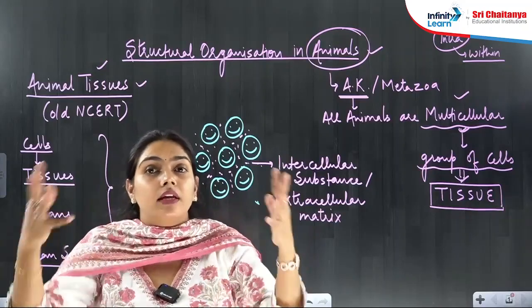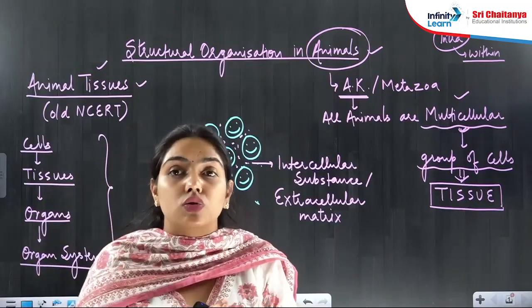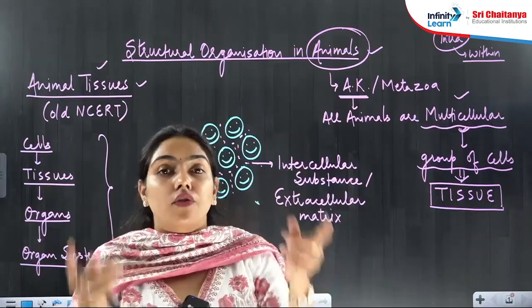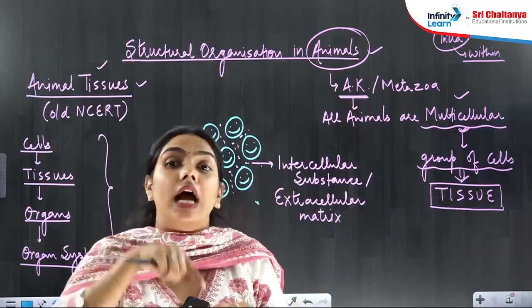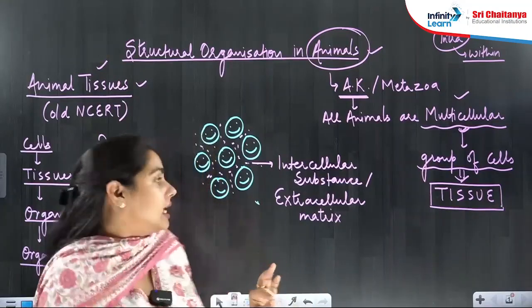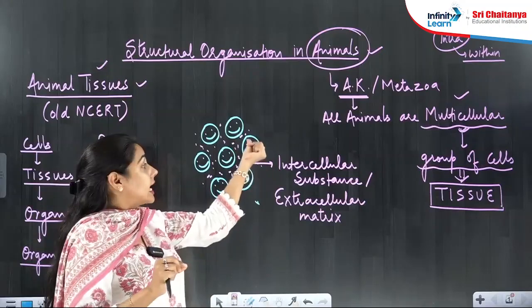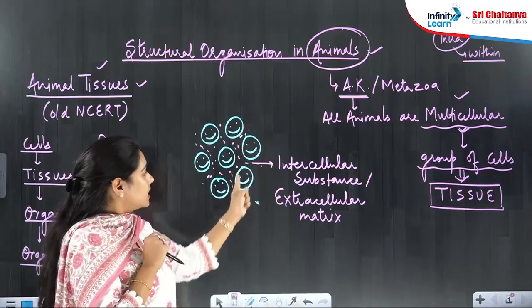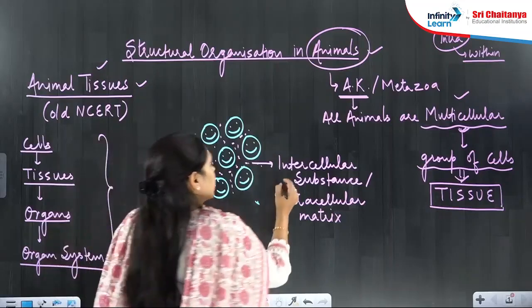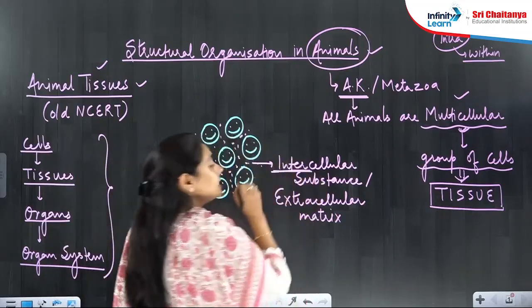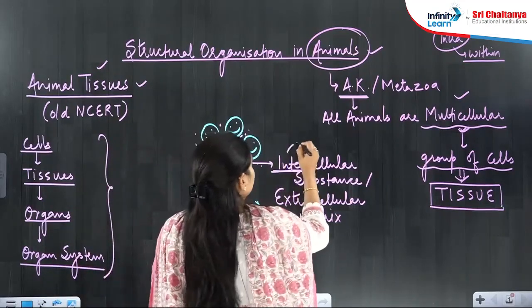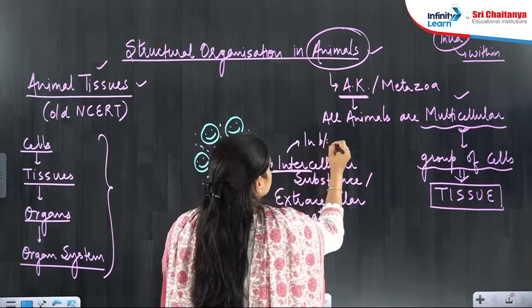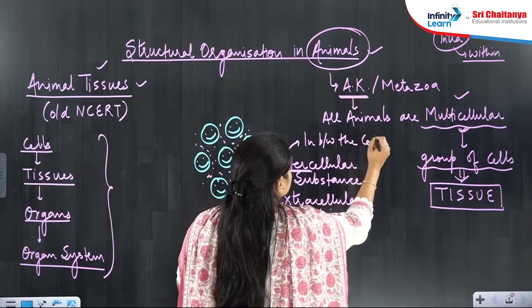But when some competition is there in your own school, among the students of your own school, that will be intra-school competition. Similarly, if something is there inside the cell, it will be intracellular. But if something is there in between the cells, it is intercellular. Intercellular means in between the cells.